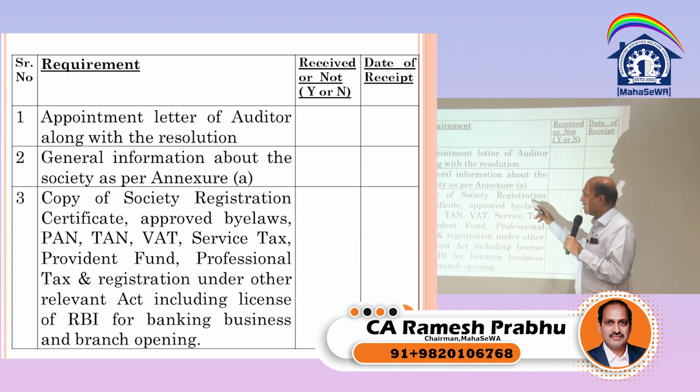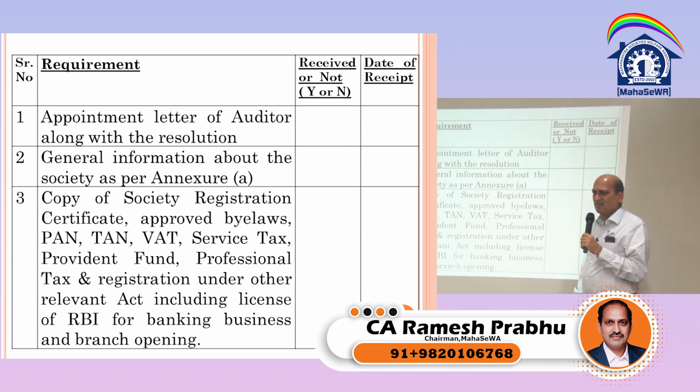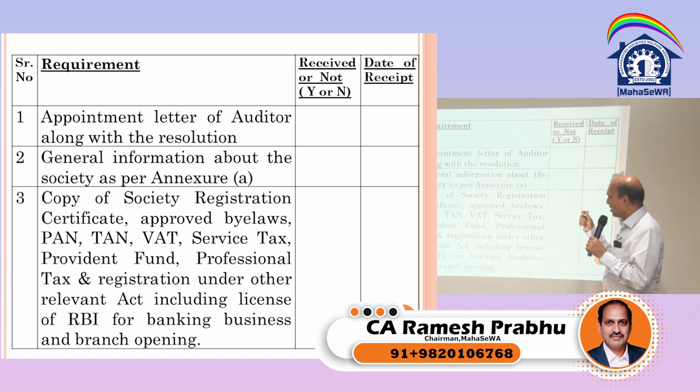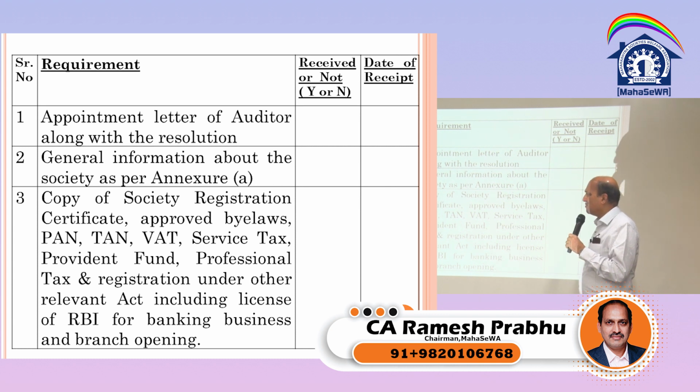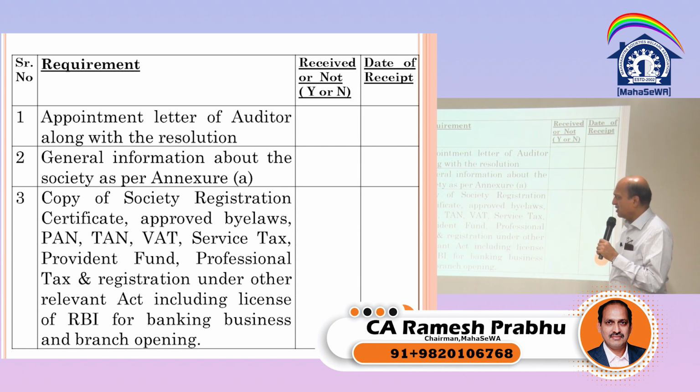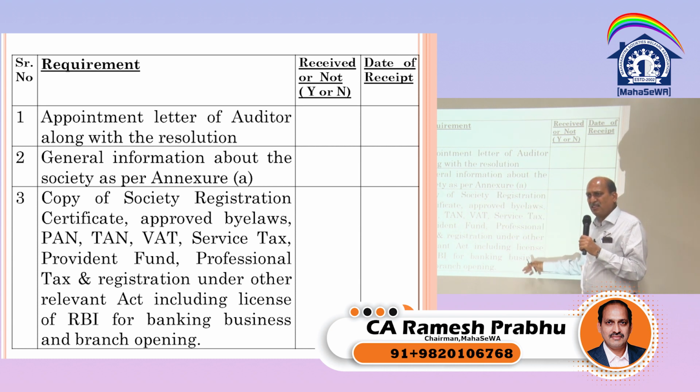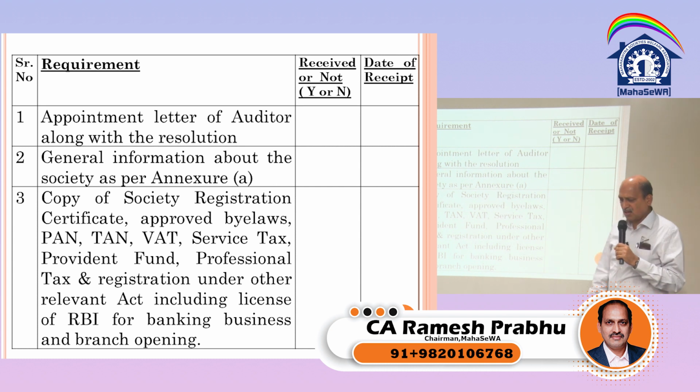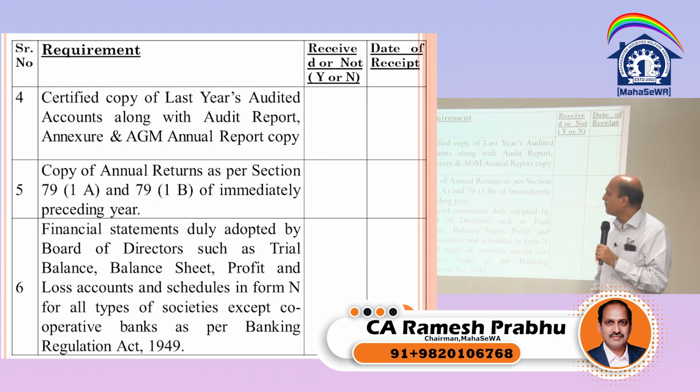The reason is, many times the society does not have the registration certificate, and we don't know whether it was registered or not registered. Somebody may have some registration number and create a letterhead, and they may come to us, possible. And approved bylaws, many societies don't have the approved bylaws. They give us a model bylaws and we simply keep quiet. So these are the other additional documents which you can always call for, if there is a PAN, TAN and all. Okay? These are the information which you have to collect from the society.